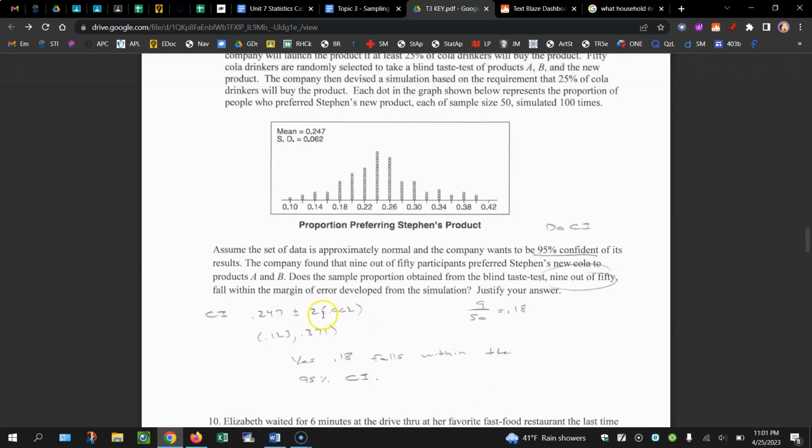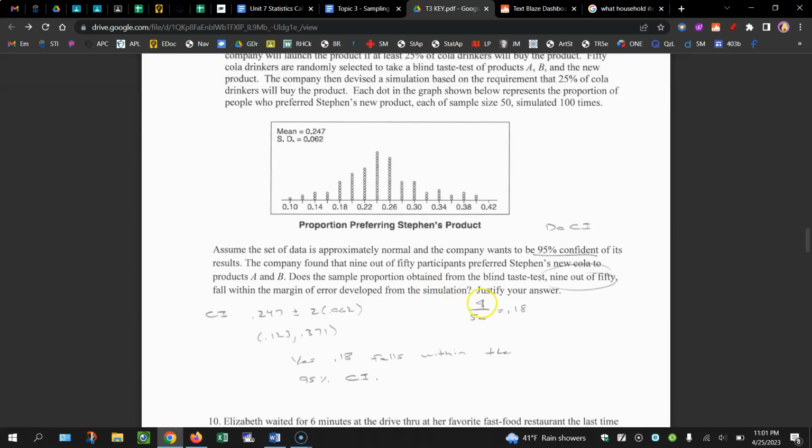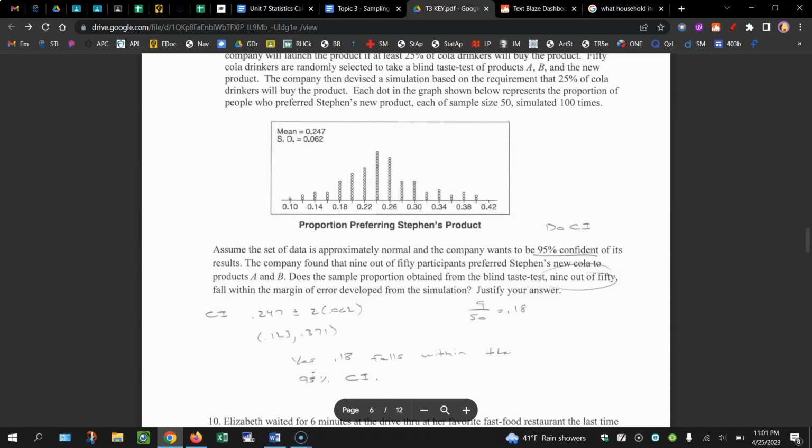The mean plus or minus 2 times the standard deviation results in a confidence interval of 0.123 to 0.371. Now, does the sample proportion obtained, 9 out of 50, fall within that margin of error? 9 out of 50 is 0.18. So yes, that 0.18 falls within the 95% confidence interval. So this would be a reasonable result, a likely result, not anything unusual.